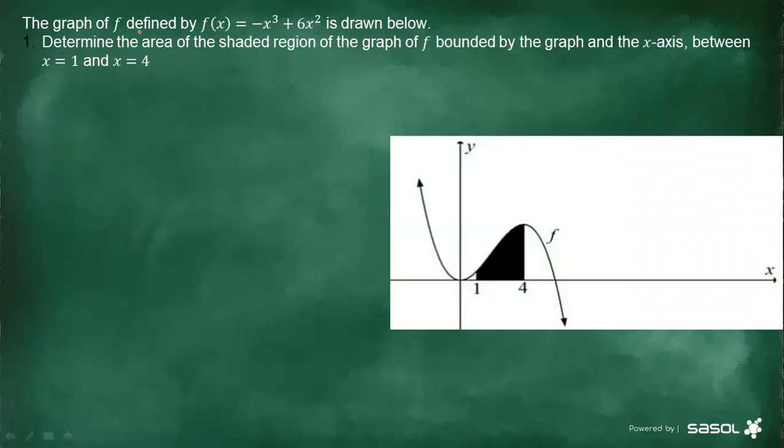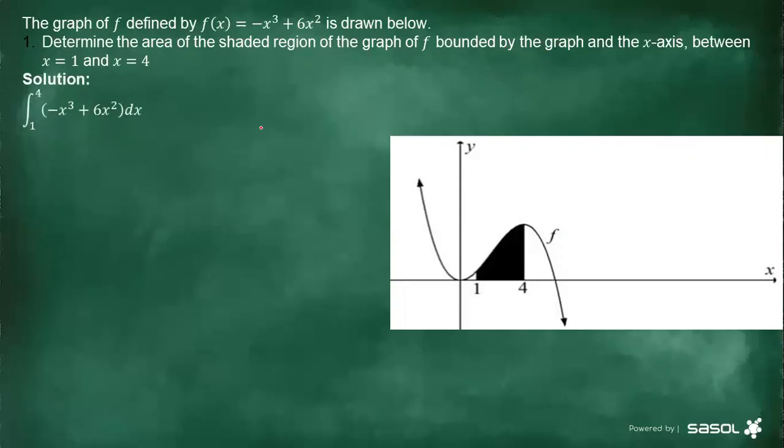The graph of f defined by f of x equals negative x cubed plus 6x squared is drawn below. You can see the graph. This is the cubic graph. Determine the area of the shaded region of the graph of f bounded by the graph and the x-axis between x equals 1 and x equals 4.